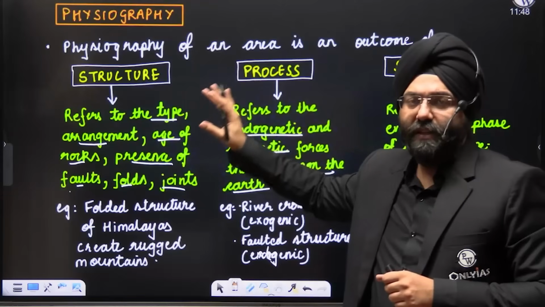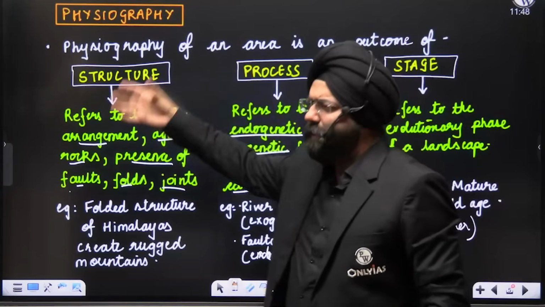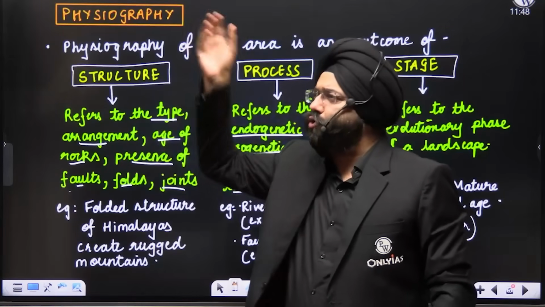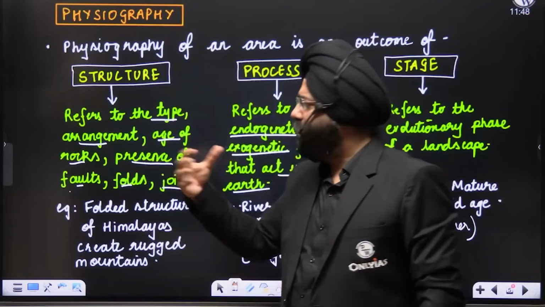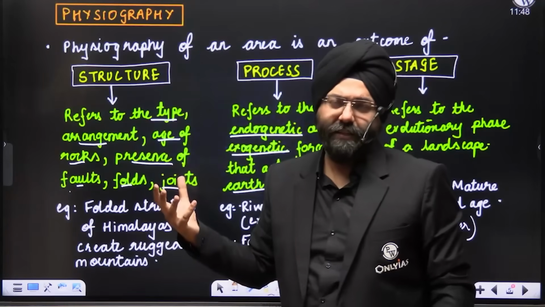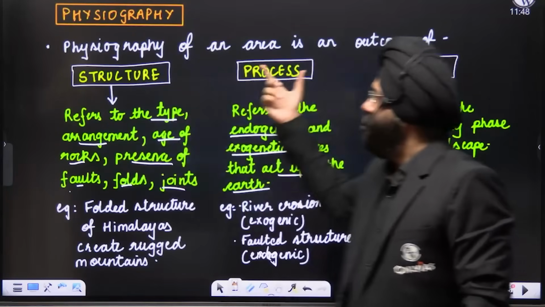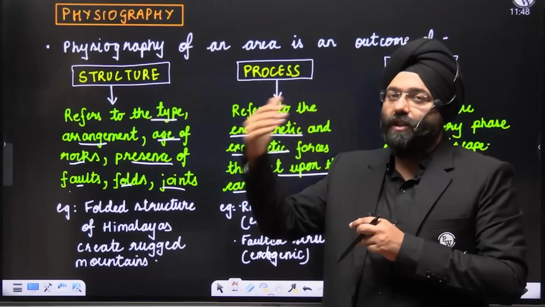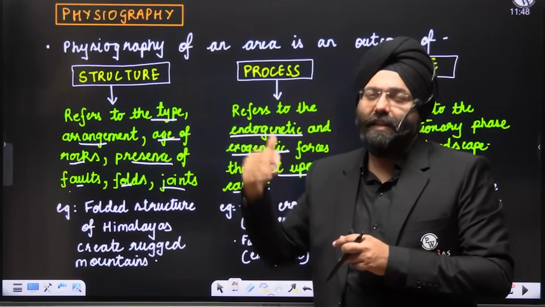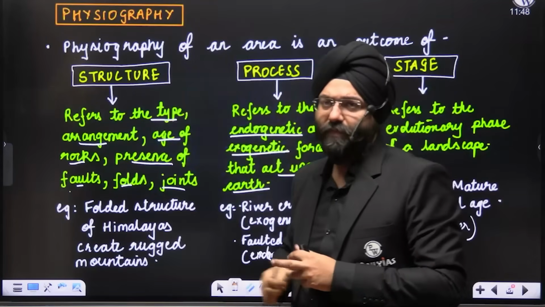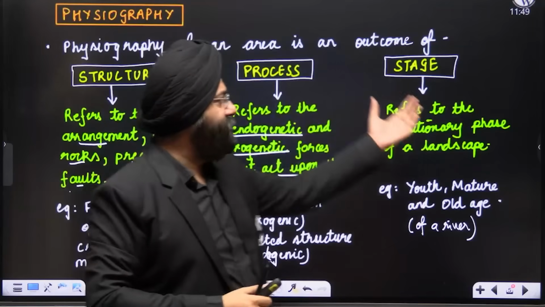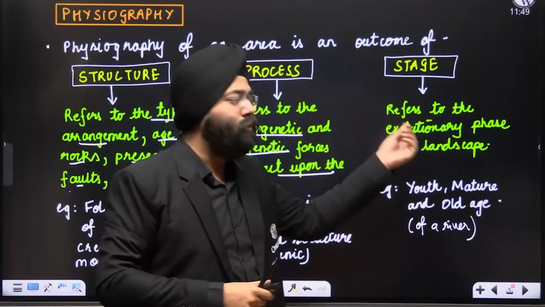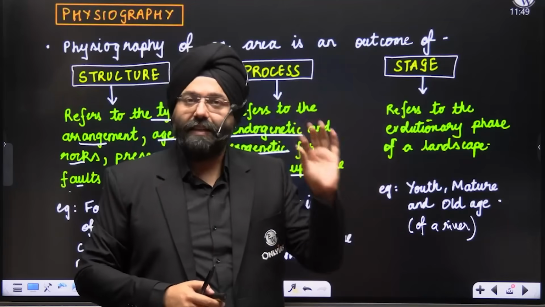Structure, again repeating, refers to the types, arrangement, what type of rocks are there, what is the age of rock, what type of joints are there in the rock, or what type of, let us say, folding or faulting has taken place. That is the structure. Process basically means the various endogenic or exogenic forces that are basically acting on the particular structure. On the other hand, in which stage basically that particular structure is, or we can refer to the evolutionary phase of a landscape. This is the meaning of the statement.